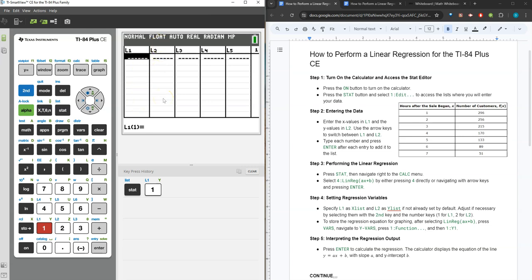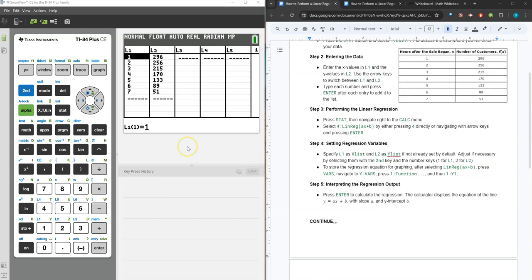For this demonstration, we'll use this data set from the table. I need to enter in 1 through 7 in the x column and all of these values in the y column. I'll go ahead and do that now. Okay, my ordered pairs are entered and I verified that everything matches the table that I was given. I'm now moving on to step 3, performing the linear regression.